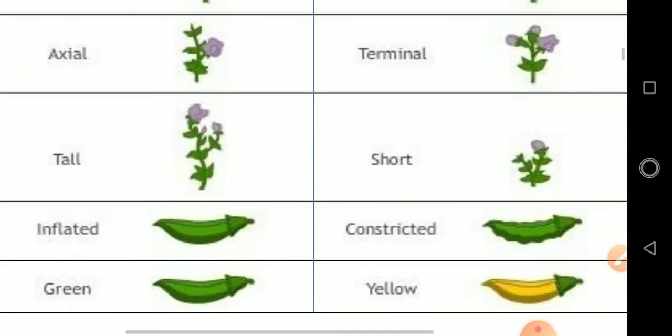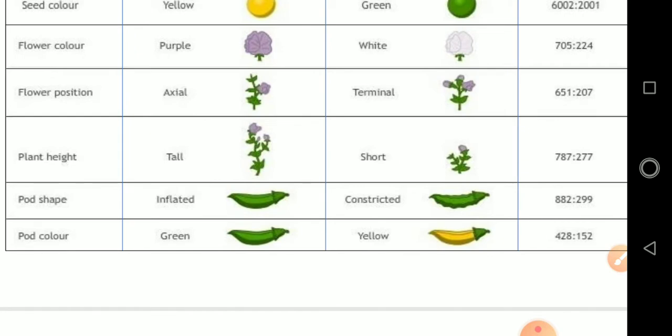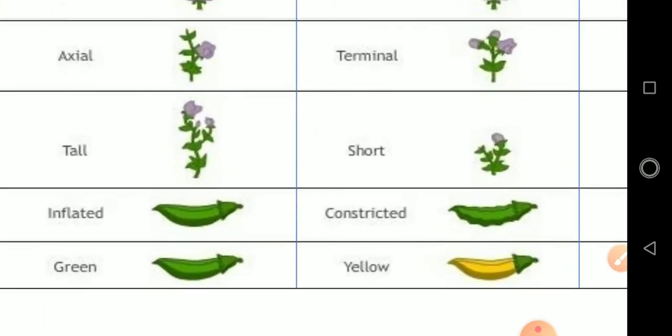You can see the structure. Inflated means without any division or partition. In constricted, you can see the partitions like a waved outer line, isn't it? So that is constricted pod shape. Next one, pod color. Green color is the dominant one, yellow color is the recessive color.